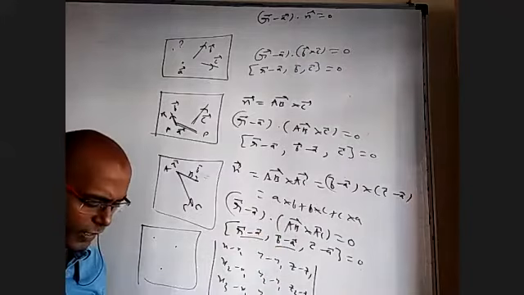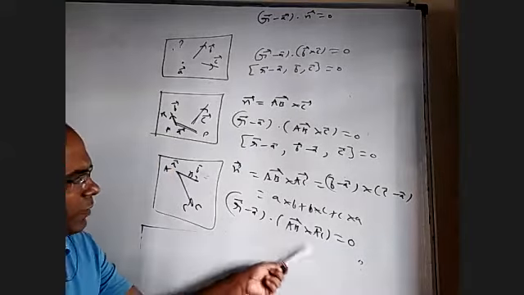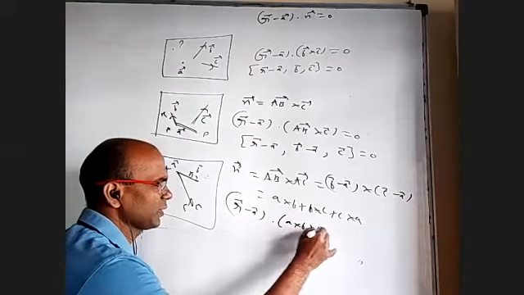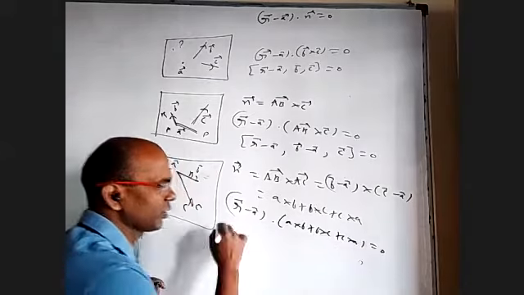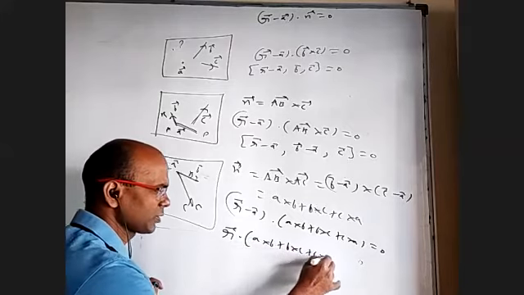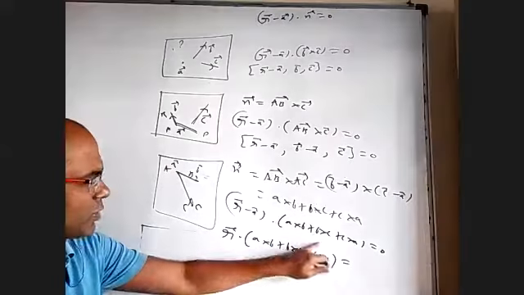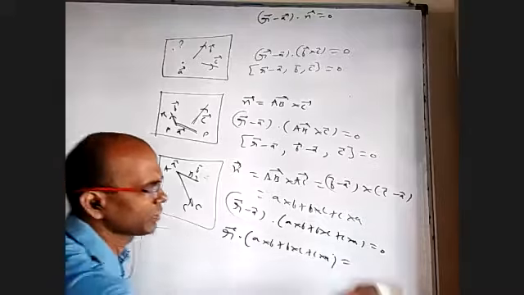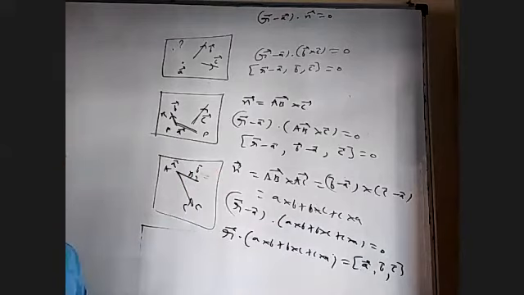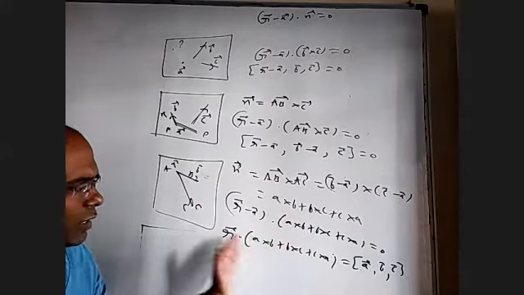This I can simplify slightly differently. Let us see what that is. Instead of writing n as AB cross AC, if I write n here as A cross B plus B cross C plus C cross A equal to 0. When you open this, you will get R bar dot A cross B plus B cross C plus C cross A is equal to A dot A cross B is 0, A dot B cross C is box ABC, and A dot C cross A is 0. A dot B cross C is box ABC, goes that side. It will be the box A bar B bar C. This also can be called the equation of the plane passing through 3 points ABC. Nothing different. We really found the normal and used R dot n equal to A dot n.